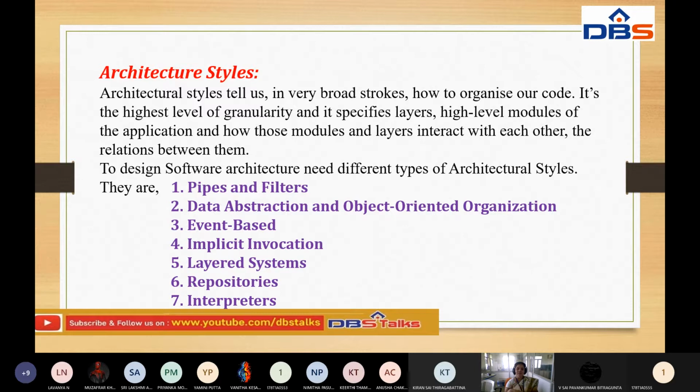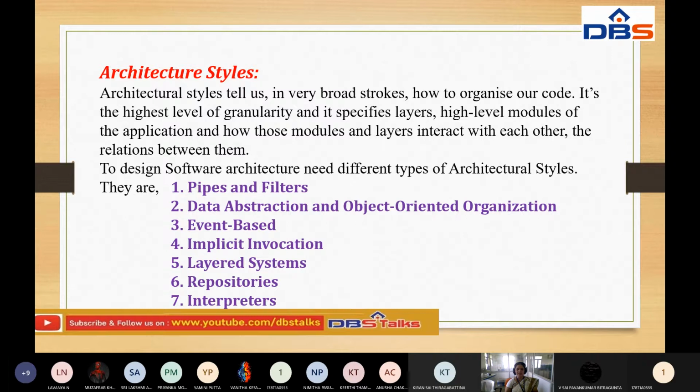To design software architecture we need different types of architectural styles. The first one is pipes and filters. Second, data abstraction and object oriented organization. Third, event based architectural style.